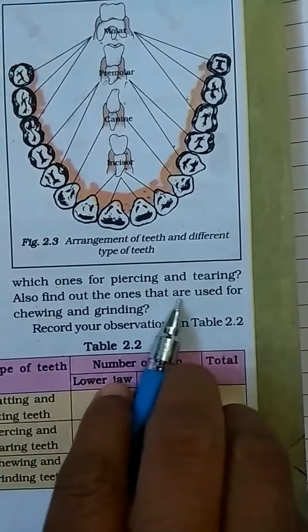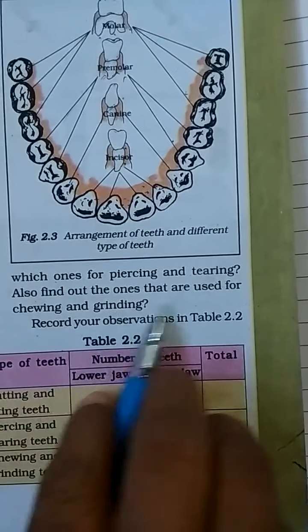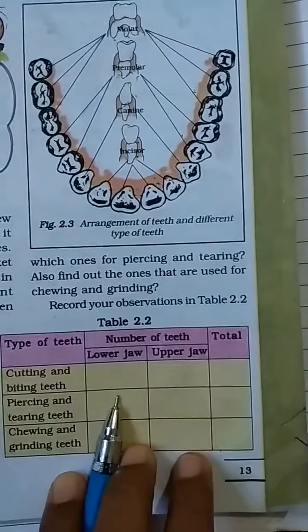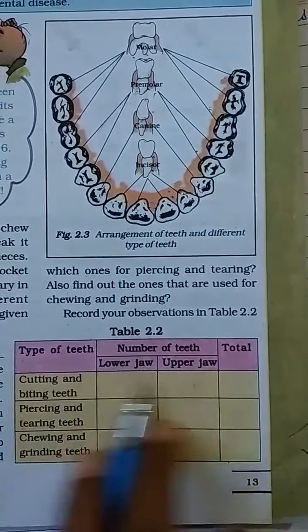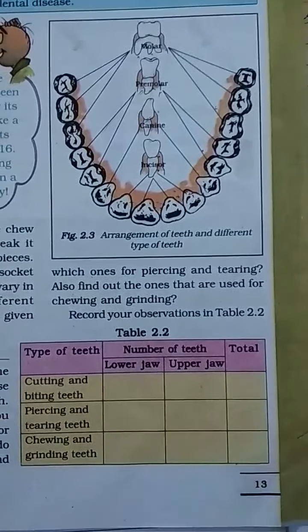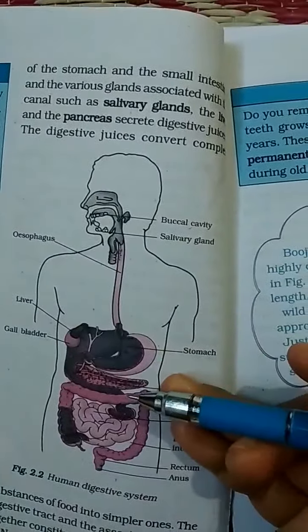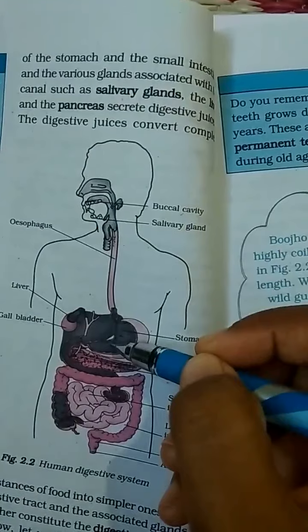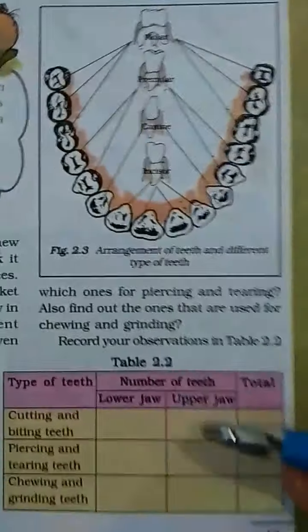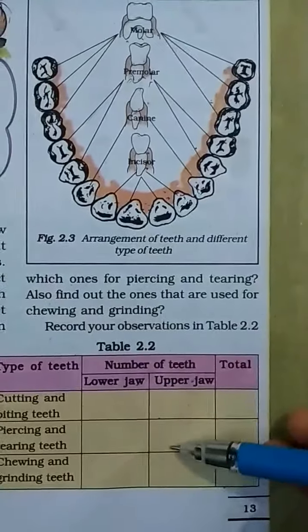Also find the ones used for chewing and grinding. Record your observations here. This is homework for you. This is also a very important diagram that you have to practice. Draw it 2 times in your homework notebook as well as classwork, and complete this table. Thank you.